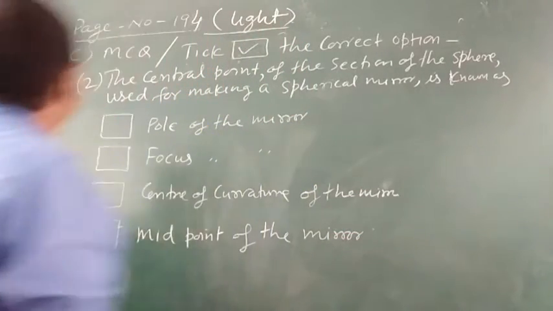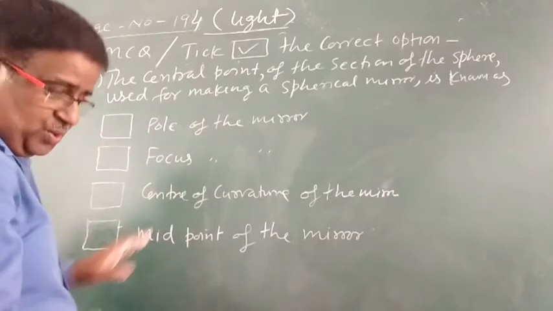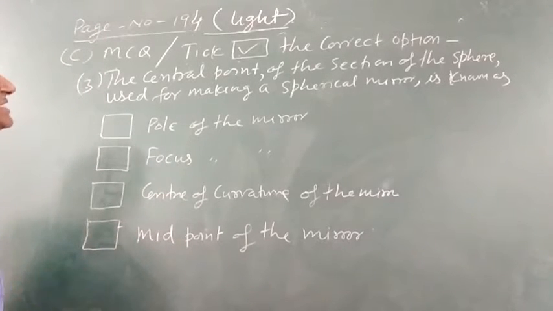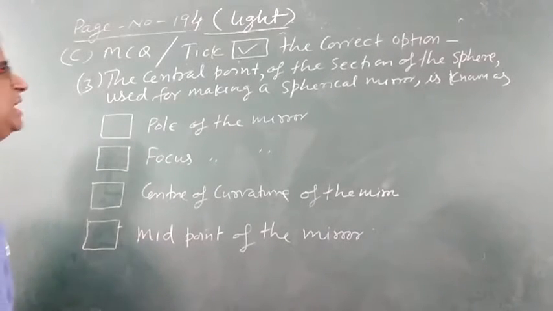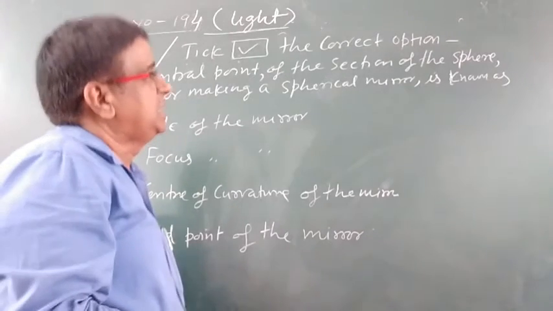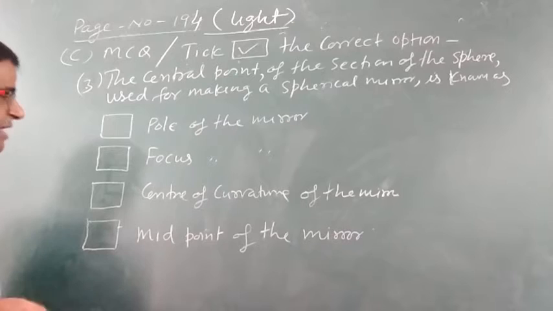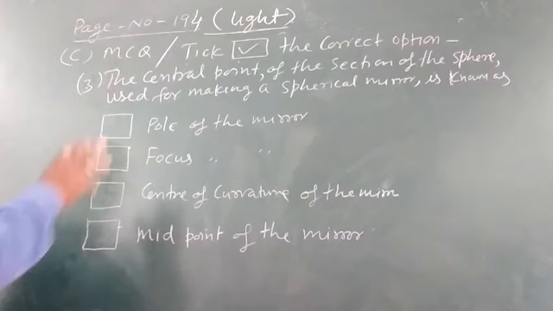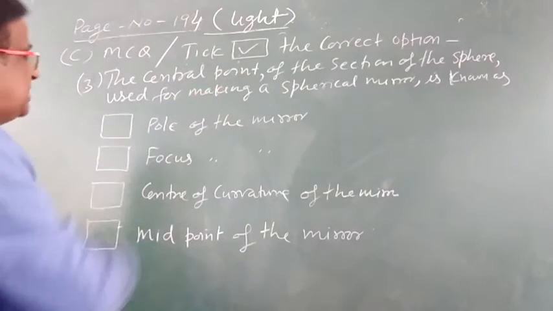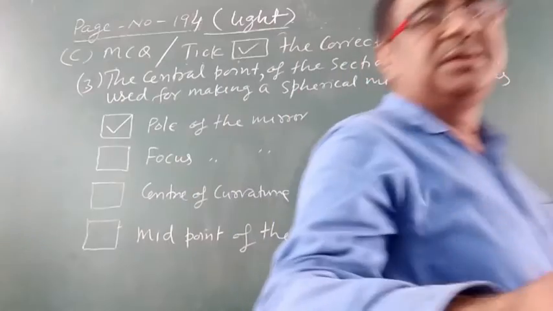Now question number 3 of part C section, MCQ. The central point of the section of the sphere used for making a spherical mirror is known as: 1, pole of the mirror; 2, focus of the mirror; 3, center of curvature of the mirror; 4, midpoint of the mirror. So you have to select from these. It is defined as the pole of the mirror. So the first option is correct. Mark it.